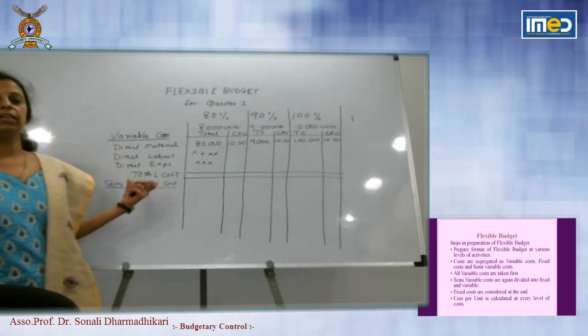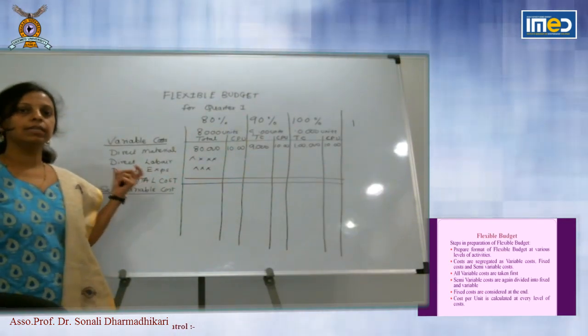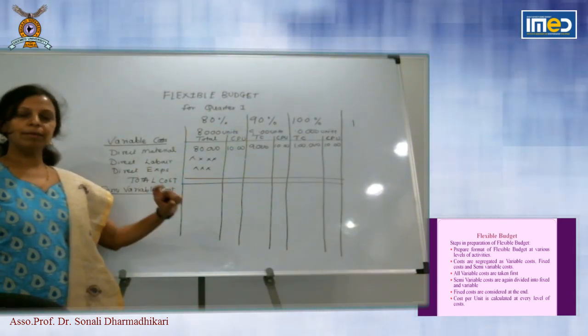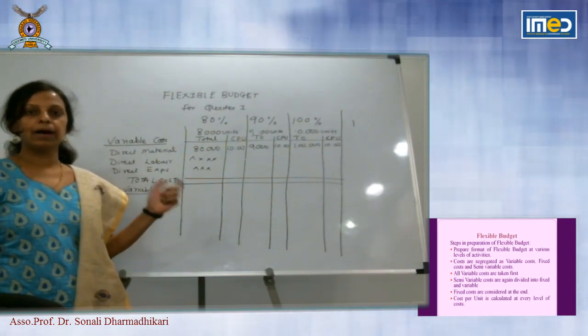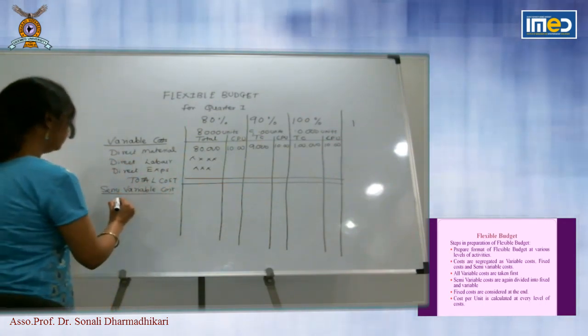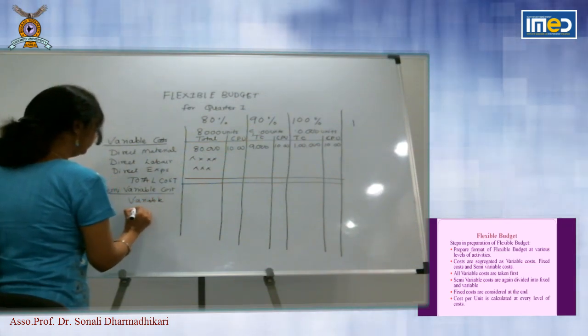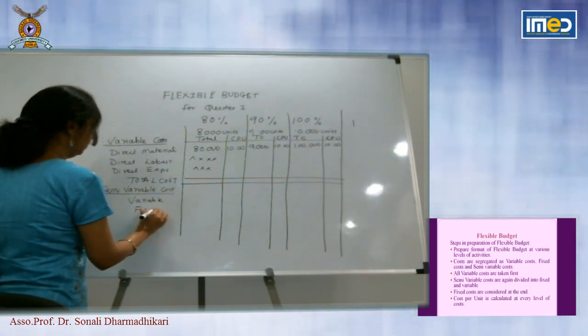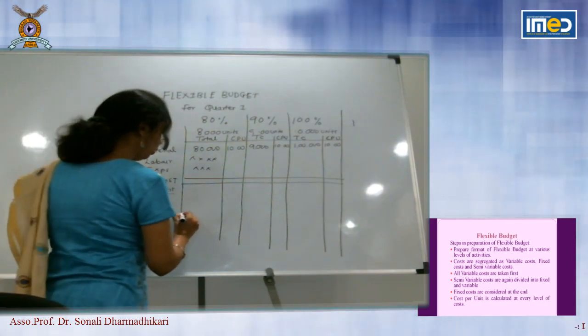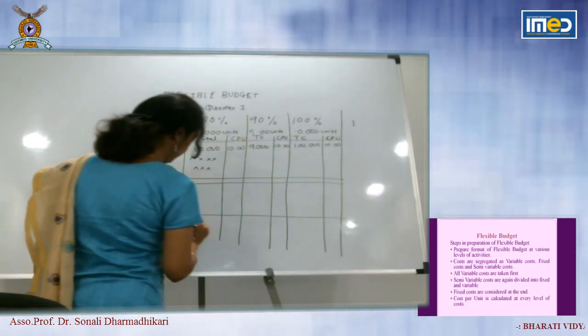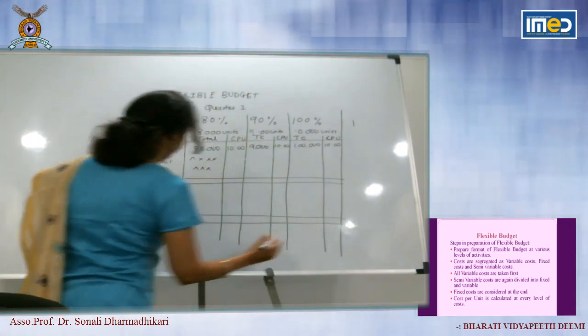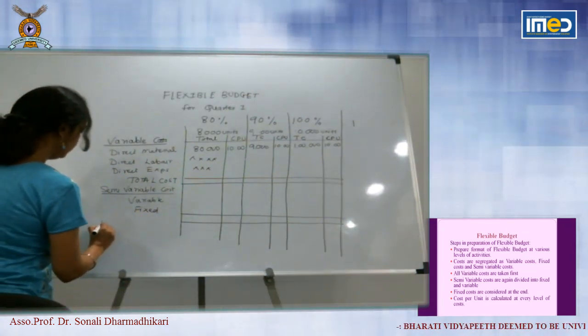As we have seen in behavior-wise classification, semi-variable cost, some part is variable, some part is fixed. So you will first take variable part and then you will take fixed part. Again you will take total. Then fixed cost.